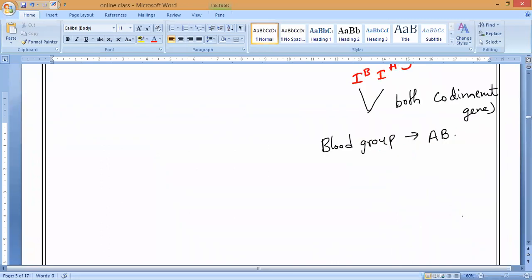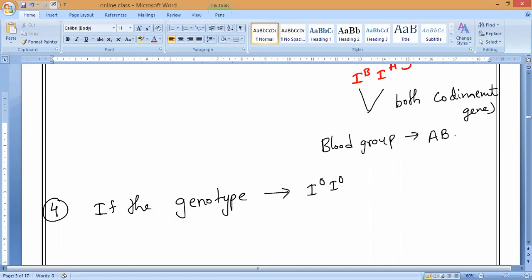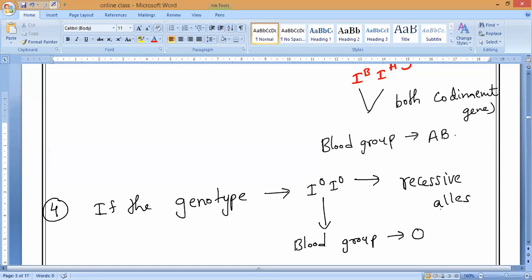Yes. Next, the last one. So what is the last case, guys? If the person is having a genotype, what is the genotype, Sanjay? Pranav, what is the genotype? IO and IO, understanding, then both are what, guys? Recessive genes only. Recessive alleles. So what is happening, Kevin? The person's blood group is going to come what? O, sir. Blood group O is going to come. You understand? That is what you have to understand.